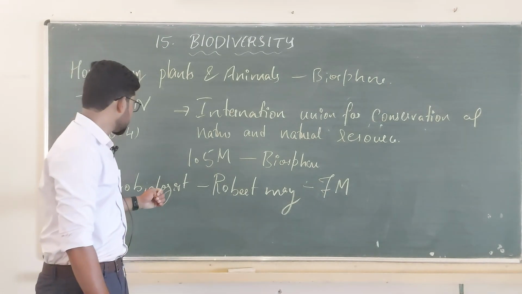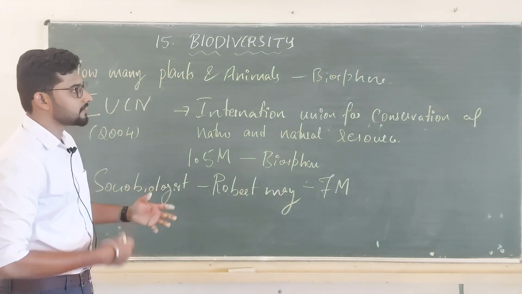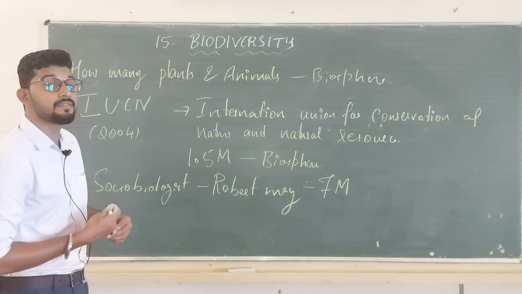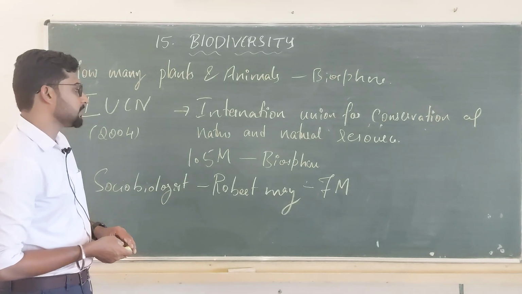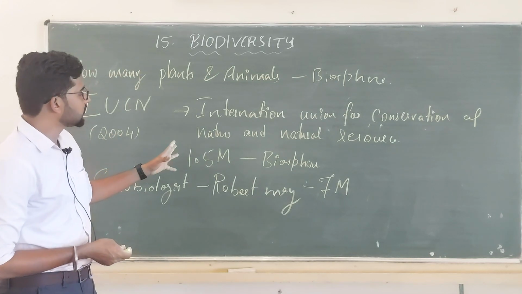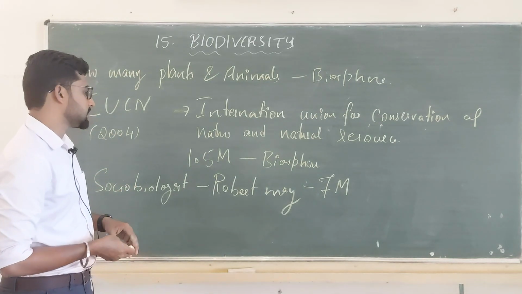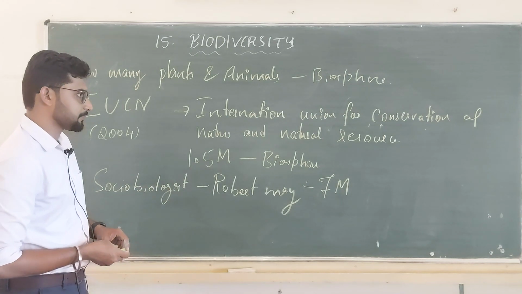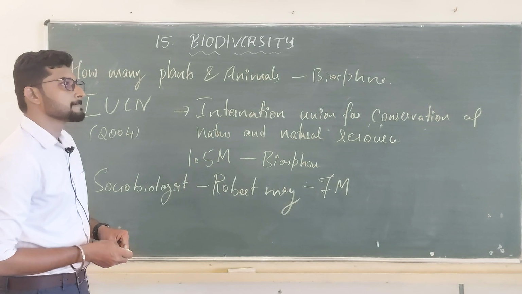I repeat, sociobiologist Robert May has said that we have nearly 7 million different species in our biosphere, but IUCN said we have only 1.5 million species richness in our biosphere. That is the case. Okay.